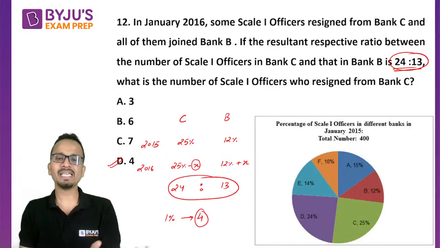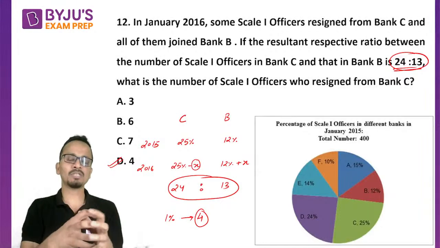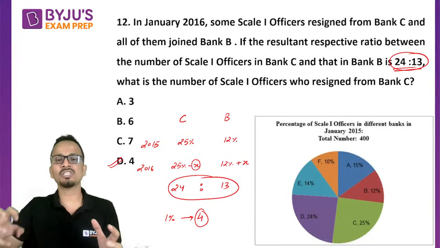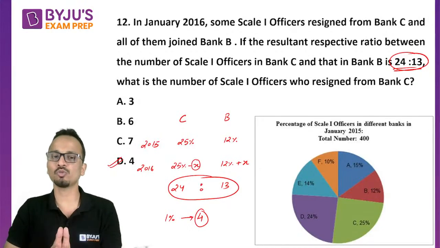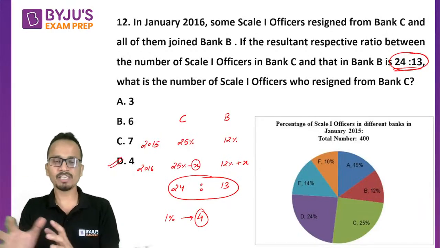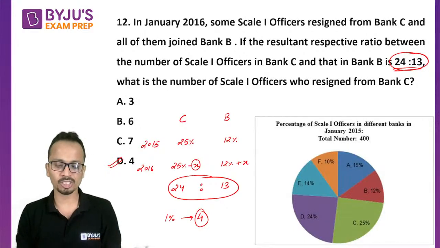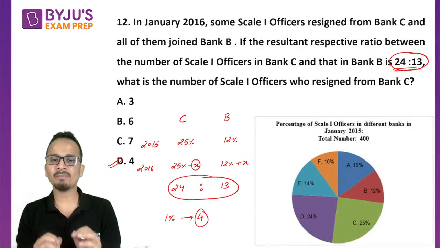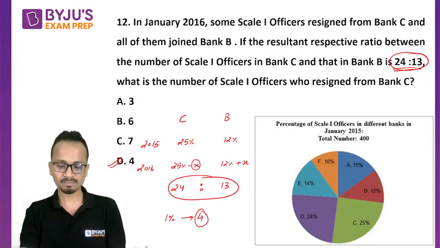So we did not have to deal with numbers here. With 25% and 12%, something will be removed from 25% and the same thing will be added to 12%, and the resulting ratio is 24 is to 13. So the ratio was given in such a way that you did not require to do much calculation, and the question can be finished just by a little bit of observation.